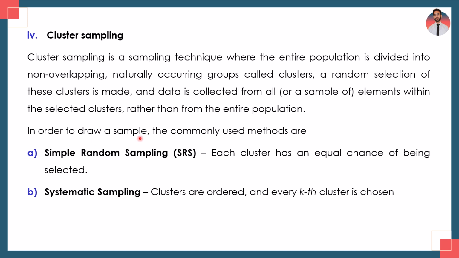In order to draw a sample, the commonly used methods are: first one is simple random sampling. In simple random sampling, each cluster has an equal chance of being selected, and in systematic sampling, clusters are ordered and every kth cluster is chosen. So there are two methods of selecting a sample in cluster sampling. First one is simple random sampling and second one is systematic sampling. तो कोई भी टेक्निक आप लोग यूज कर सकते हैं to select a sample in cluster sampling.